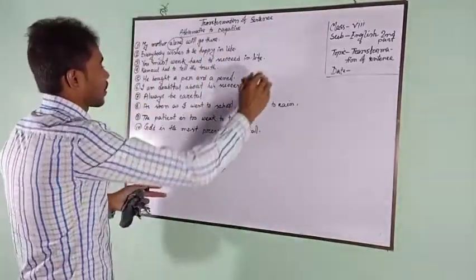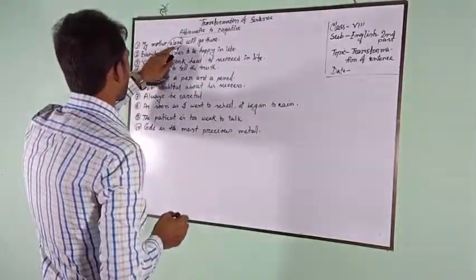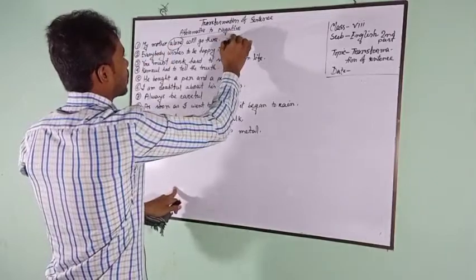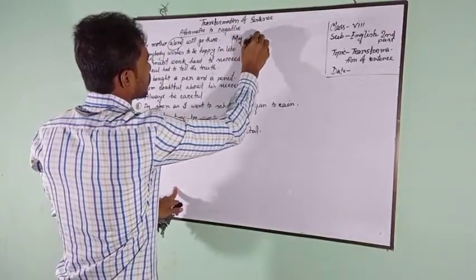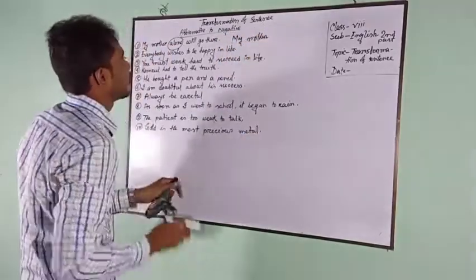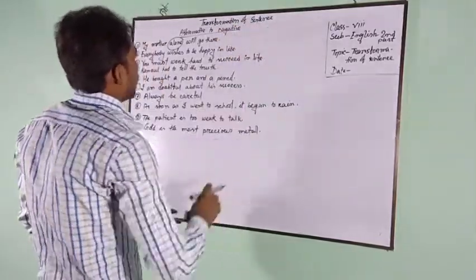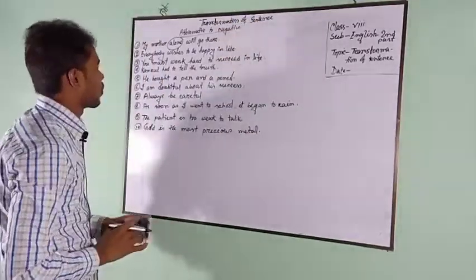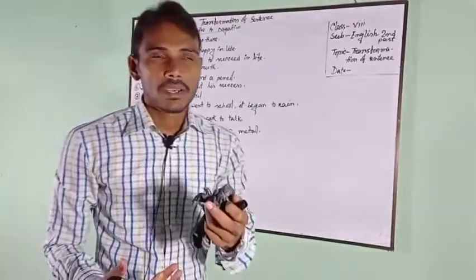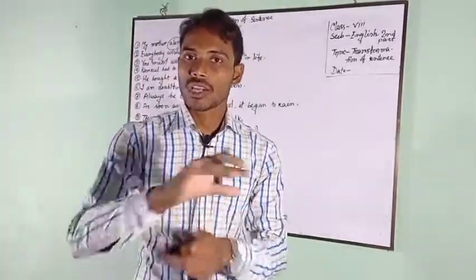So we may write here, my mother alone will go there. Instead of only or alone, if you write none but, we should write it first.